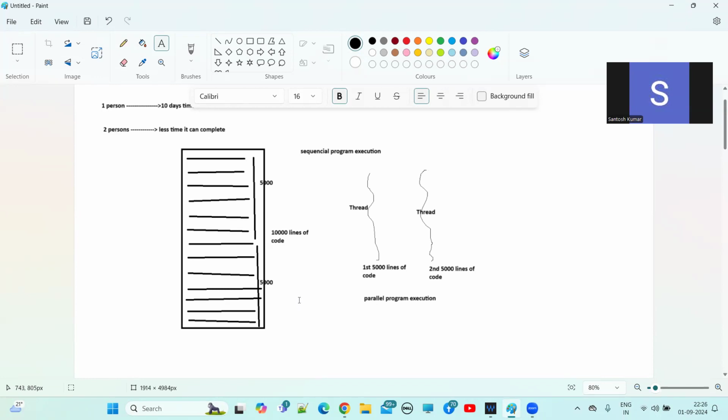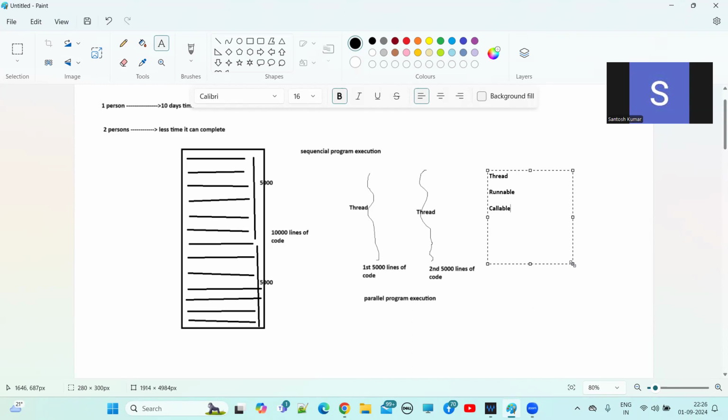We have the Thread class, the Runnable interface, and the Callable interface. Like that, we have predefined classes and interfaces as part of the Java multi-thread library.